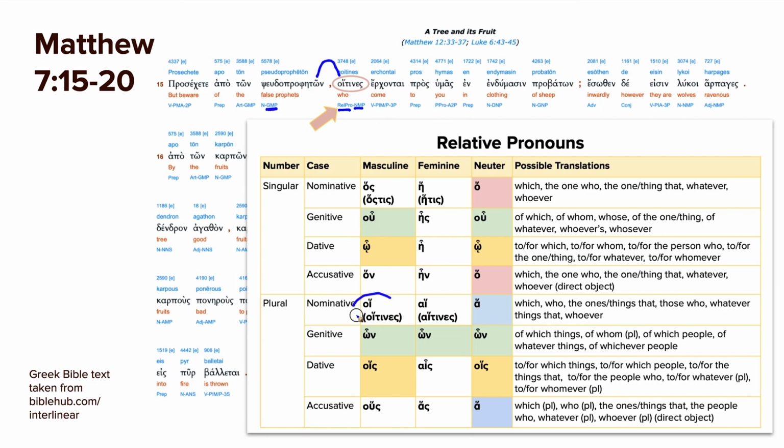So we have down here hoi or hoitines. Now notice that this hoi is the same as the definite article. So sometimes you can just use the definite article to introduce that relative clause, hoi. But here they add hoitines, those who. So that's an example. But since we haven't covered this yet, let me just read through these so you can hear them. Hos or hostis, he, notice that's the same as the definite article, hetis, ha. Now remember the definite article in neuter is to. So when it's just ha by itself, it sounds like the definite article for the masculine. So it's a little bit confusing.